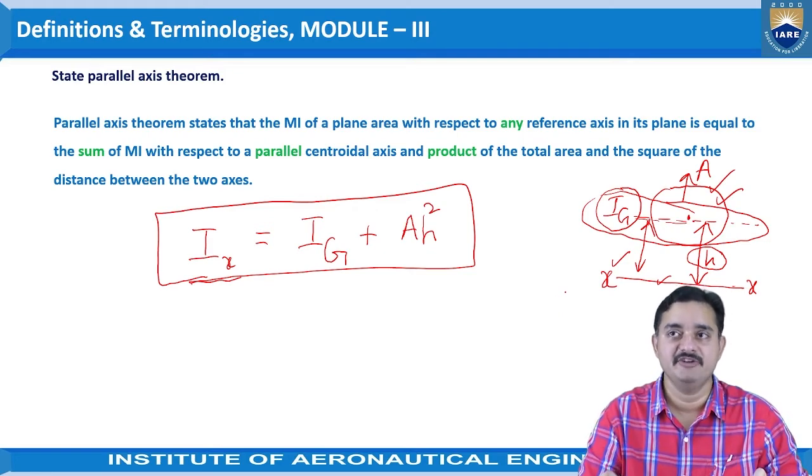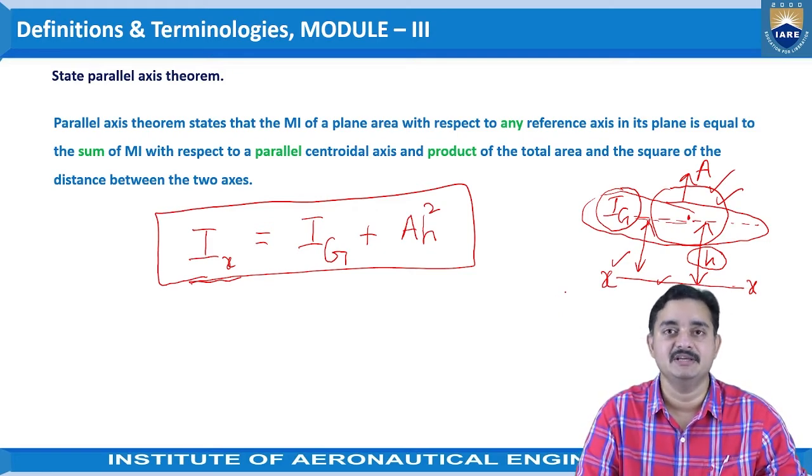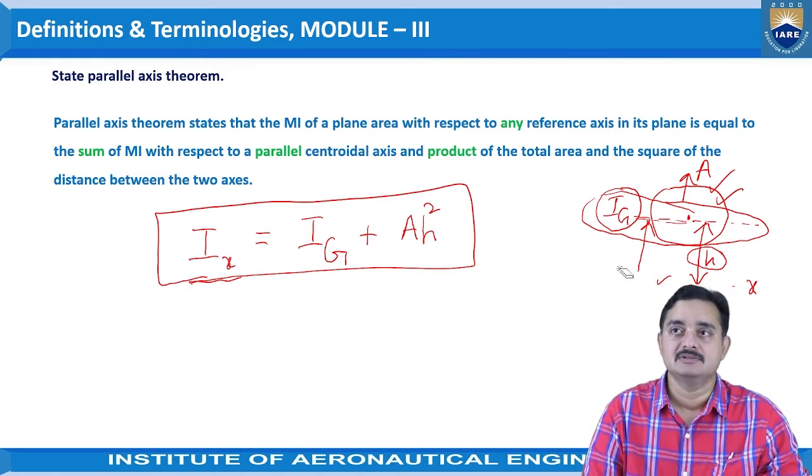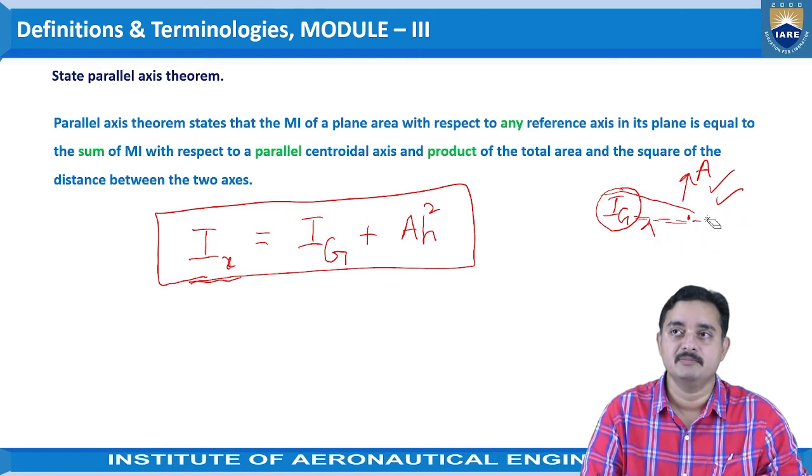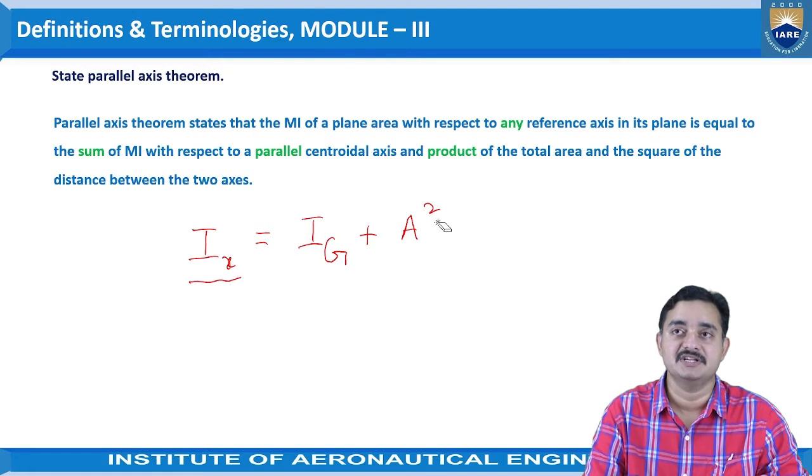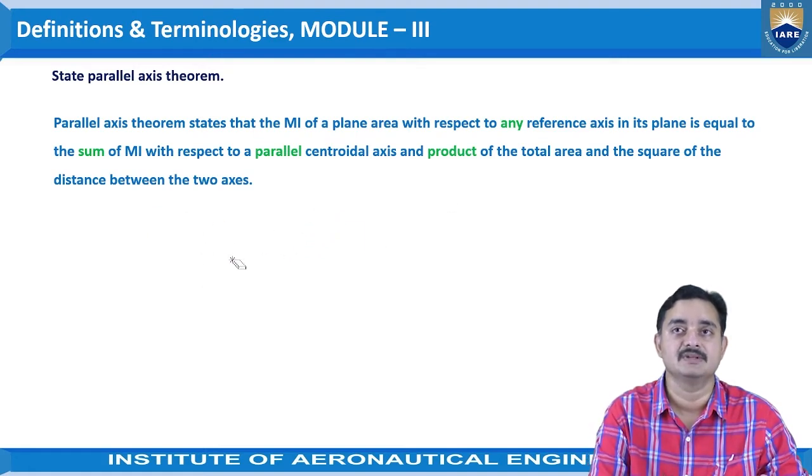So this is the way we are going to identify the moment of inertia of any object. Okay. So in this way, the statement for the parallel axis theorem can be given.